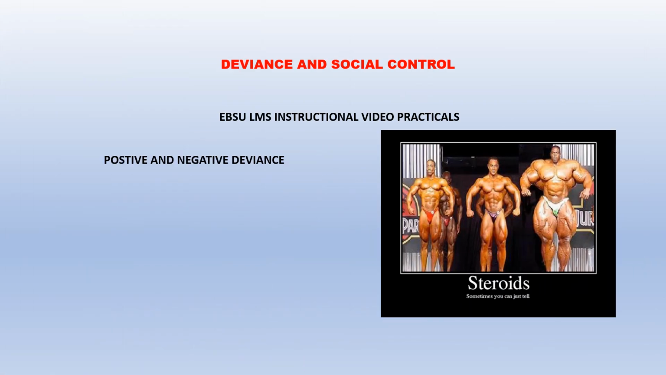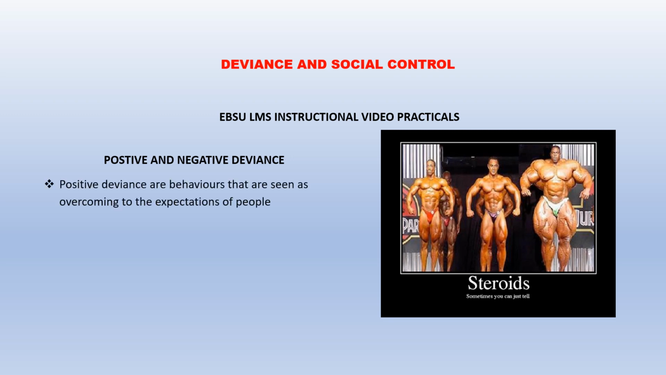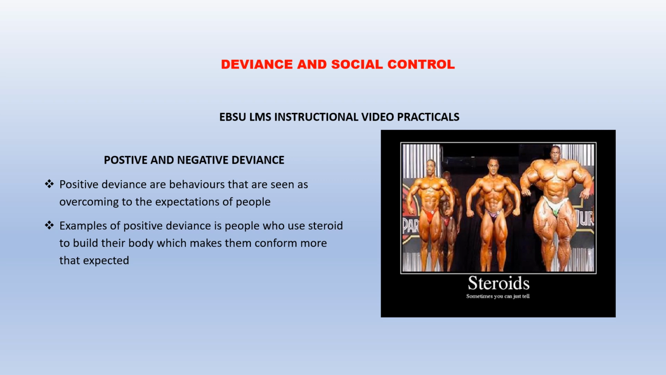There are positive and negative deviance. The positive deviance will be seen as behaviors that are over-conforming to the expectations of people. Examples of positive deviance are people who use steroids to build their body, which makes them conform more than expected. Ideally, the society has expectations for how people should look. Sometimes people look all built up, and people see them as very attractive.